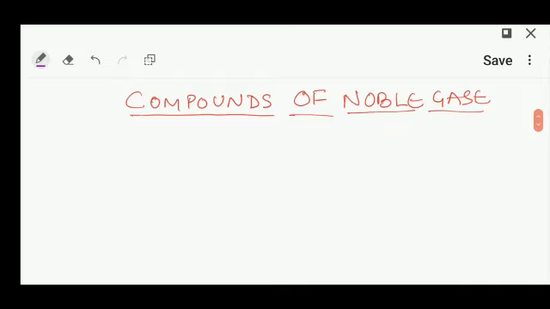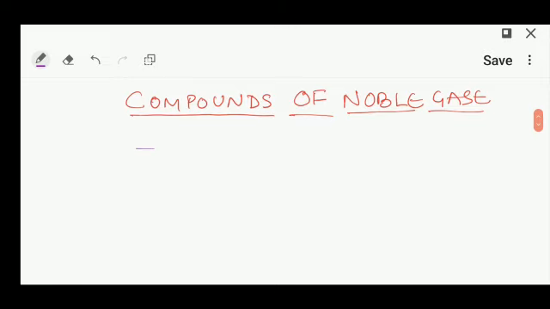But before we proceed further, first of all you keep one thing in mind, that noble gases are highly stable gases and their octet is complete. What I am saying is that noble gases have a complete octet, that is, they have 8 electrons in their valence shell, so they are highly unreactive. They are not going to form any compound.